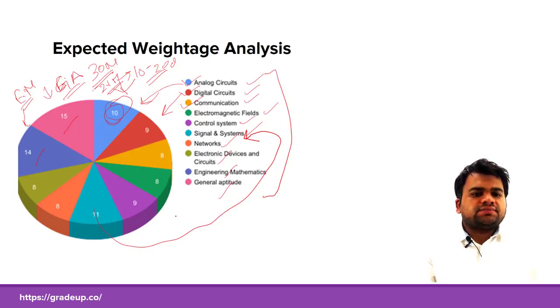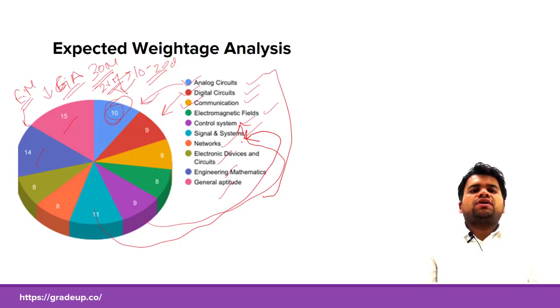The next important subject would be control systems. It will remain at 9 marks, and the rest of the subjects will be hovering around 8 to 9 marks. I have already told you that for candidates preparing for GATE EC 2018, the variation in weightage generally remains constant for each subject.